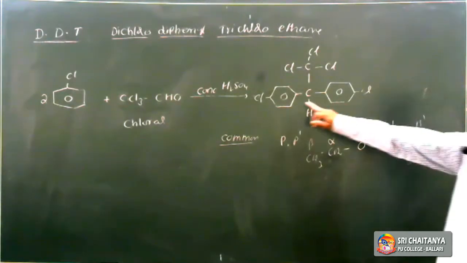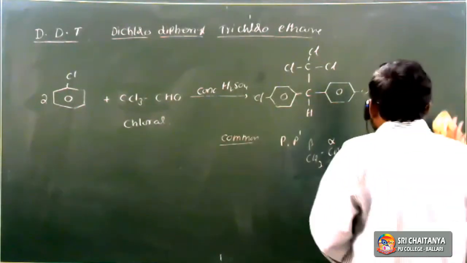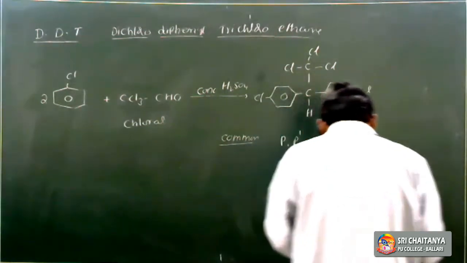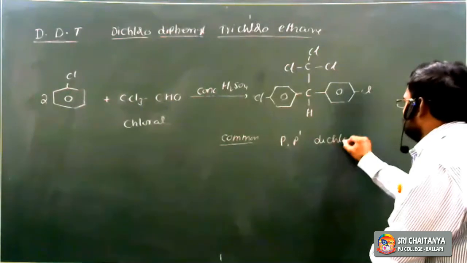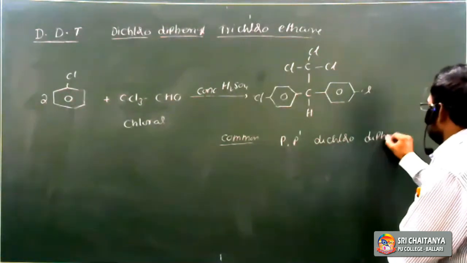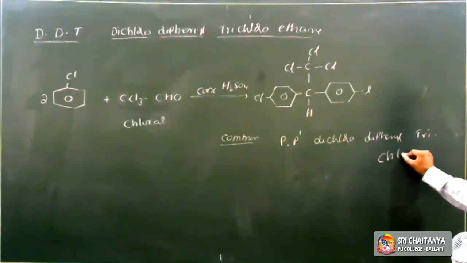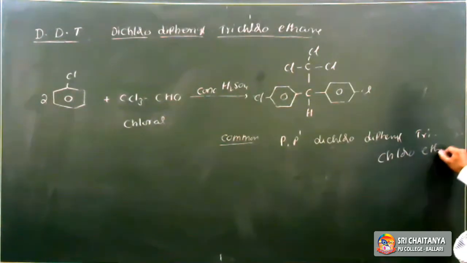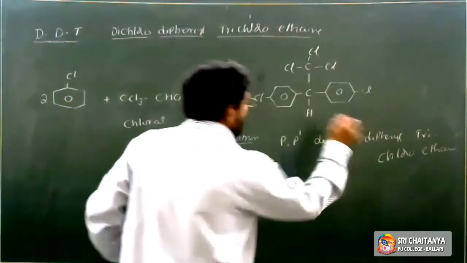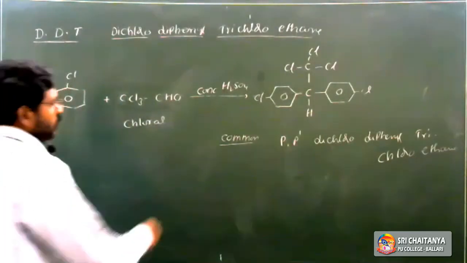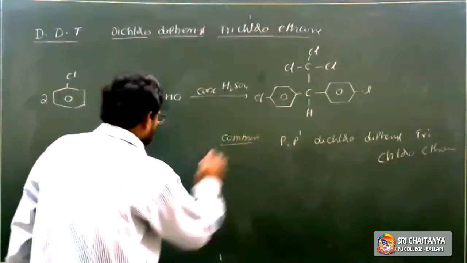So para dash, dichloro diphenyl trichloroethane. Commonly it is called DDT: para dash dichloro diphenyl trichloroethane. This is the common name.